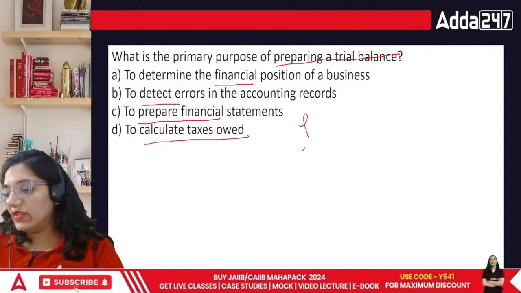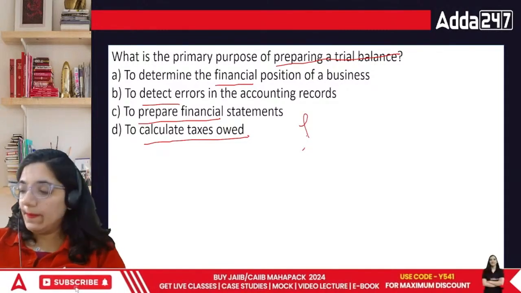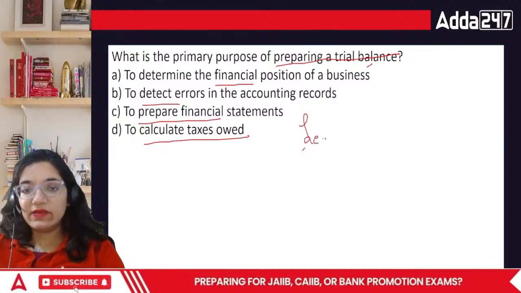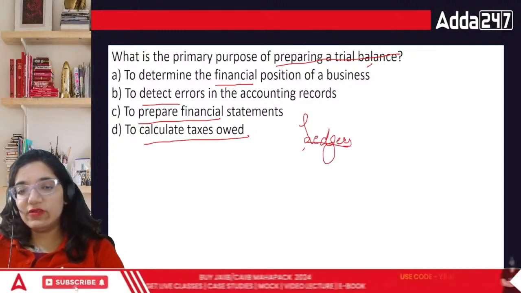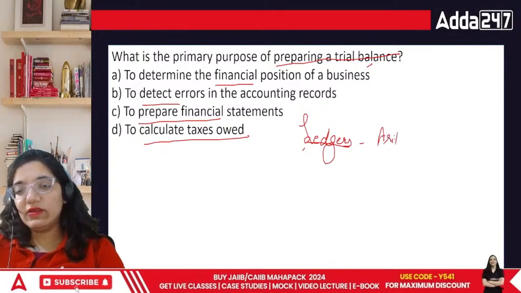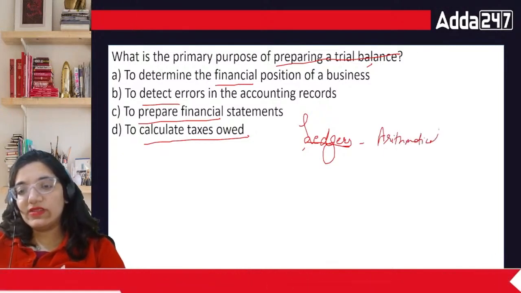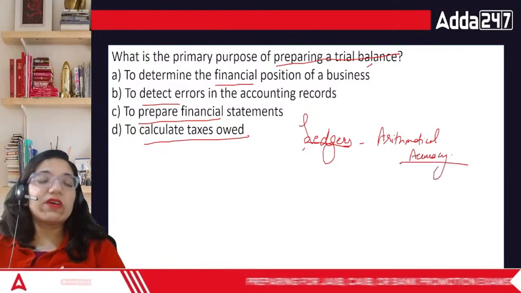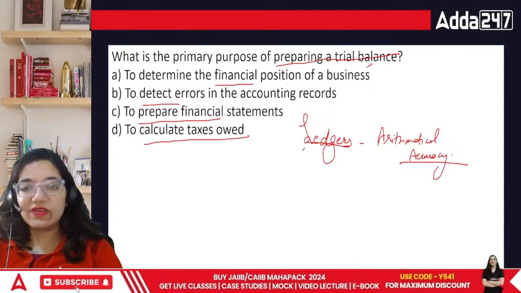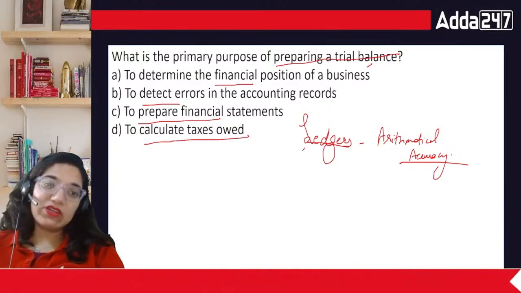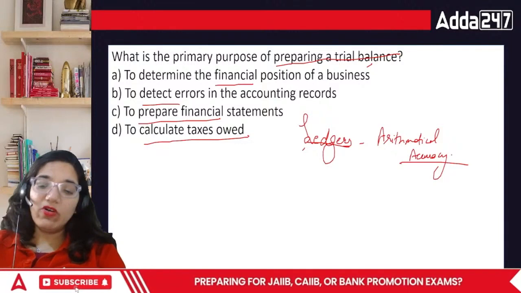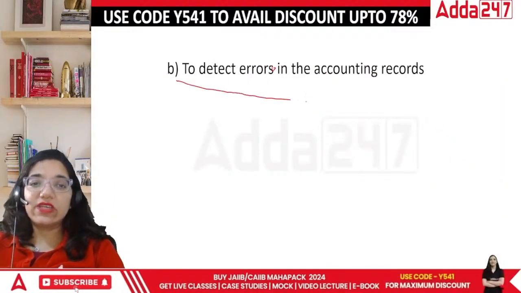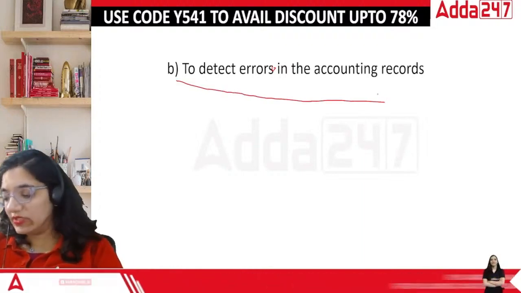It just checks one thing, that is the arithmetical accuracy of the ledgers, the balancing figures, whatever we are getting, whether it is correct or the posting had some issues. All those areas are recorded. So it is helpful to detect the errors in the accounting records.